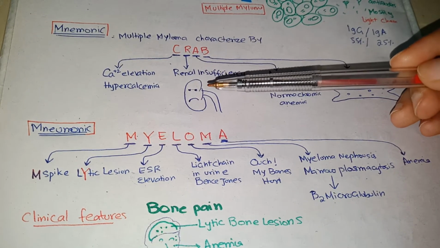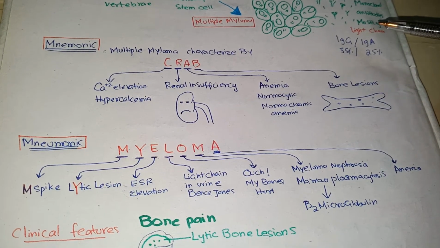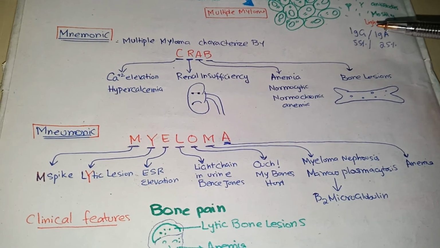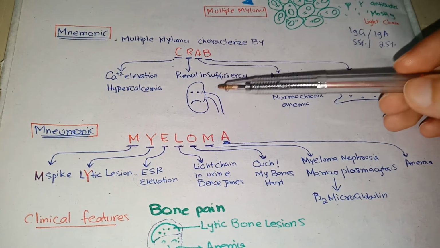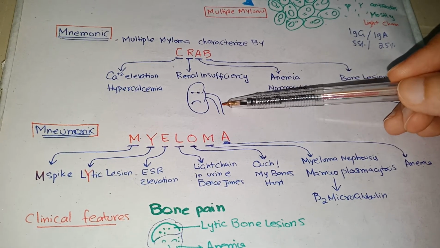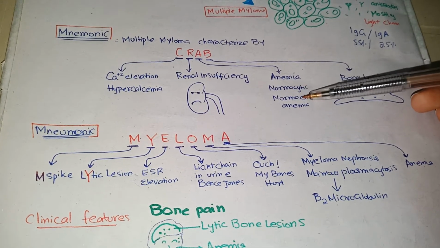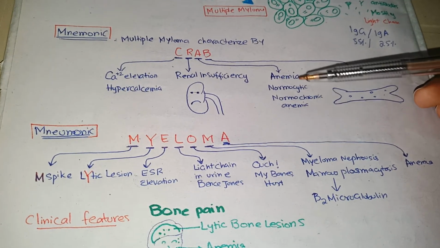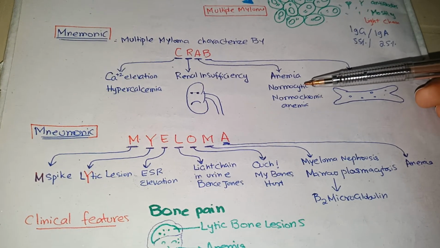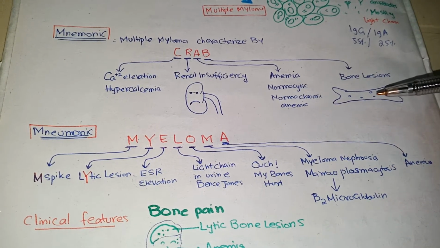R stands for renal insufficiency, as I have told that plasma cells form monoclonal antibodies, mostly light chain. These light chain antibodies are small enough to be filtered through the kidneys, and as a result the kidney undergoes failure. A stands for anemia, which is normocytic normochromic anemia. These RBCs have normal morphology, their size and shape are normal, just their number is less. And B stands for bone lesions.